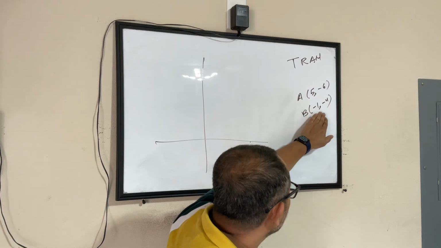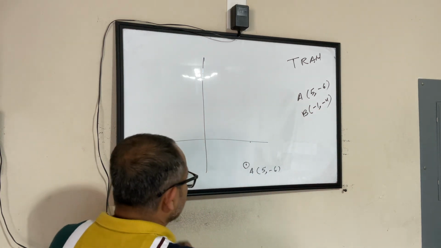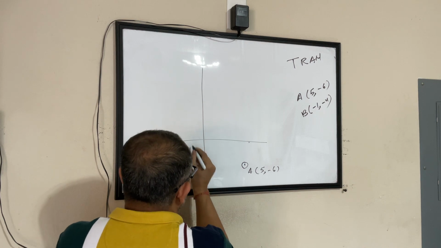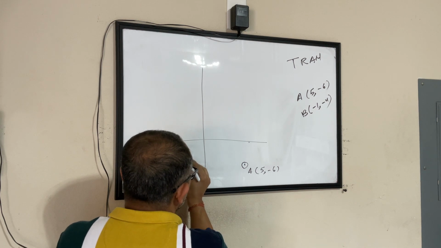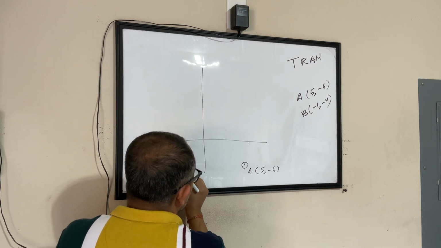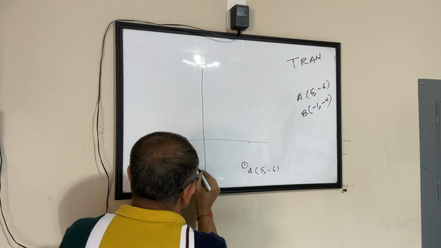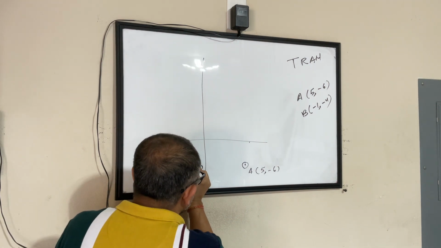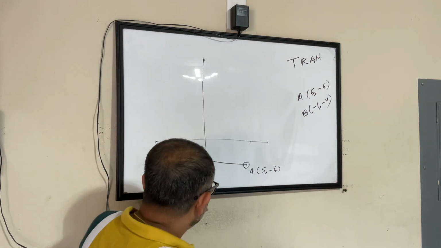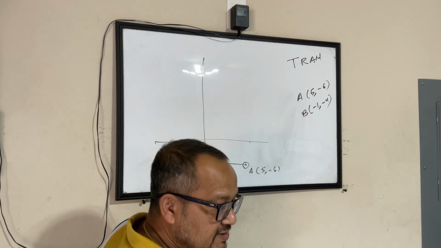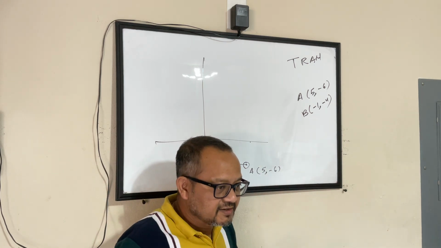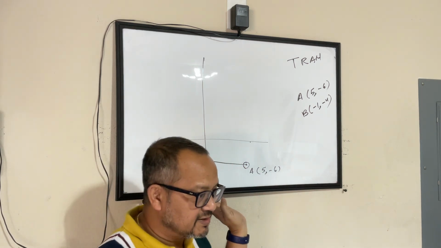Second point is minus 1 comma minus 4. That happens only in the third quadrant where x is minus 1 and y is minus 4. So let's join these 2 points. This is B, which is minus 1 comma minus 4. Okay? So when you join these 2 lines, you clearly see that this is crossing the y-axis. Or the y-axis is intersecting it. That you can see visually, right?